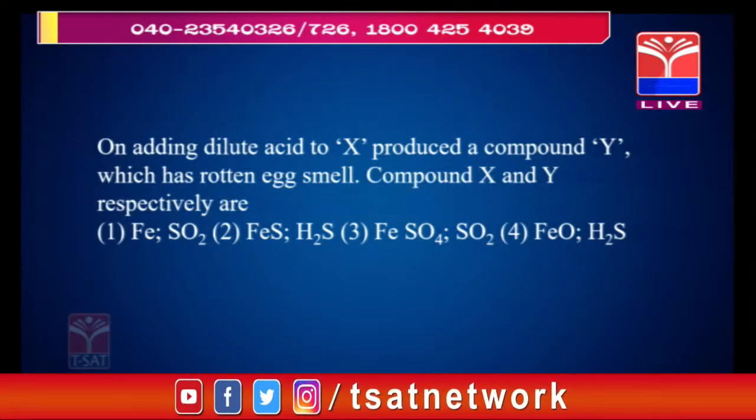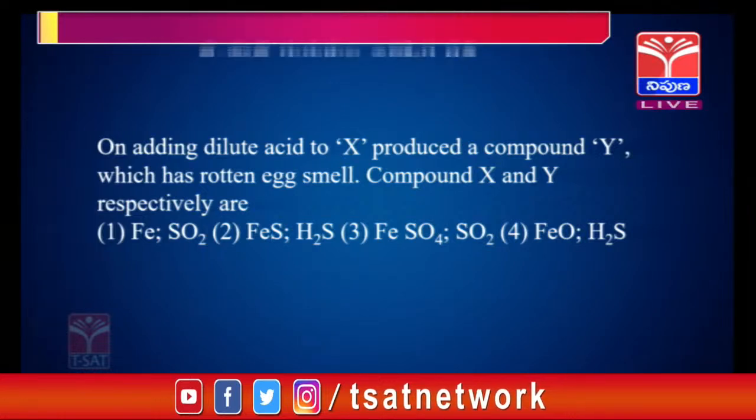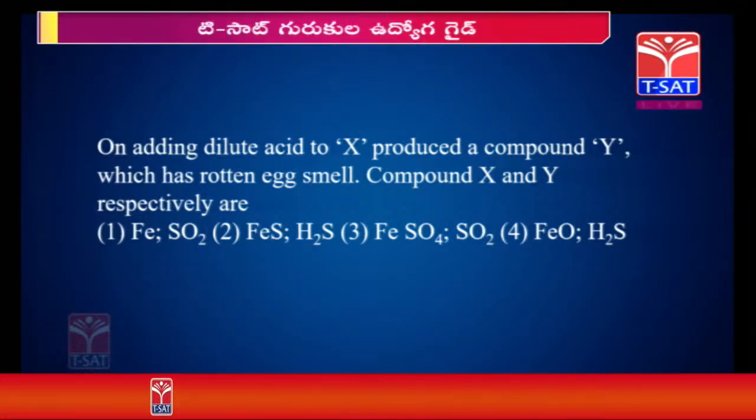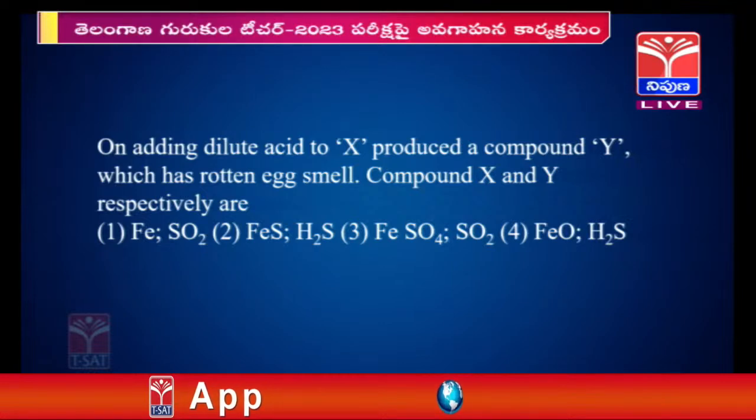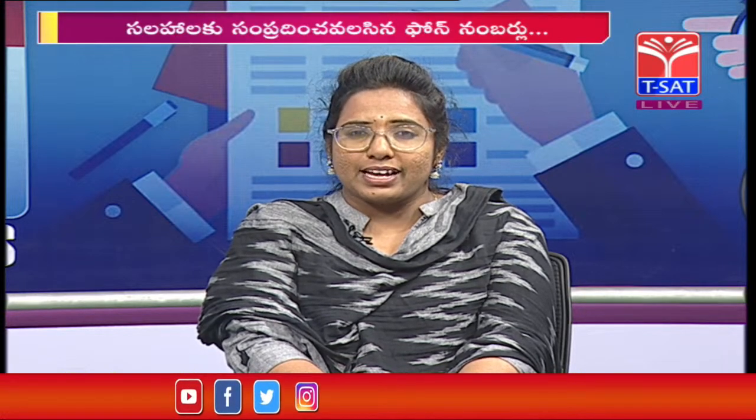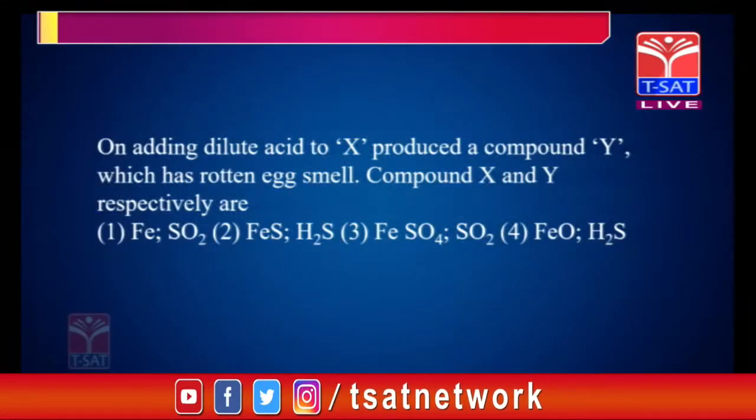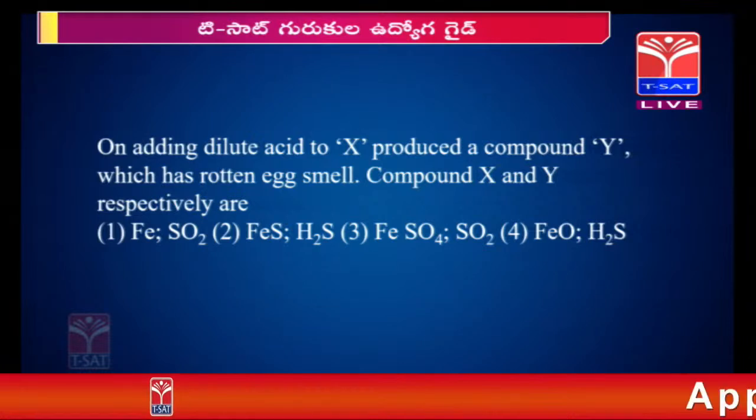Yes, sir. This is one of the questions related to preparation of a gas, H2S gas. On adding dilute acid to X, it produced a compound Y. In order to solve this question, we have to go through how the H2S gas is prepared in the laboratory. Different gases' preparation is also there, and from this area also we may expect a question.